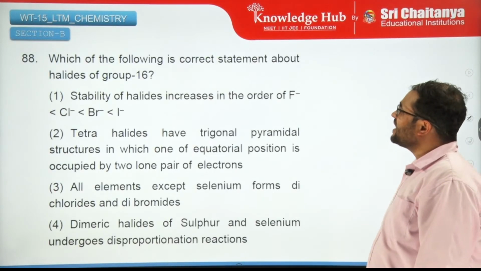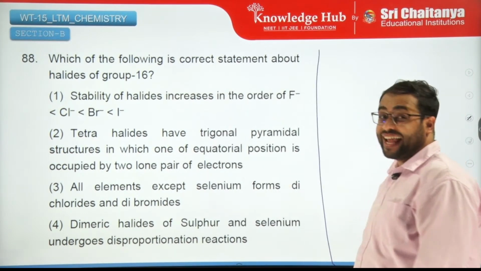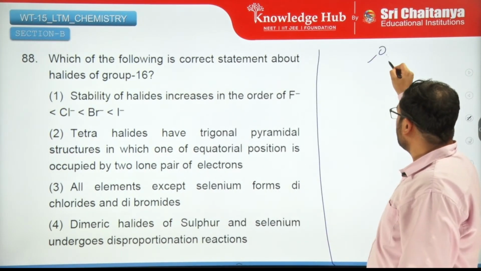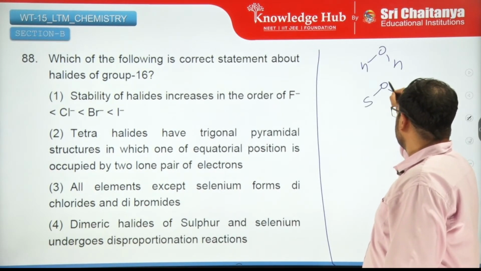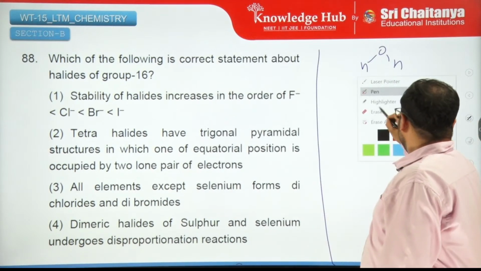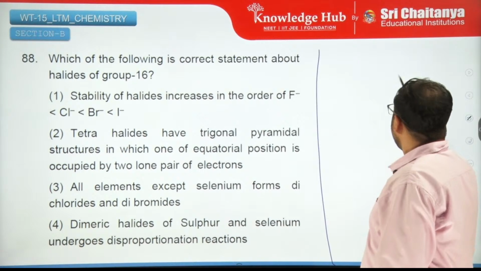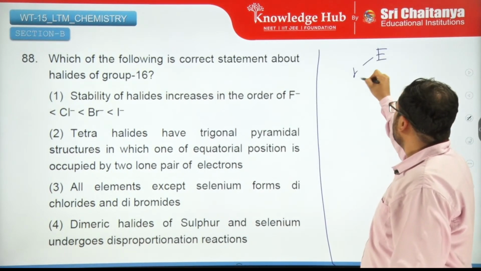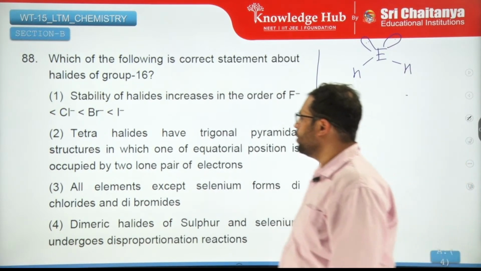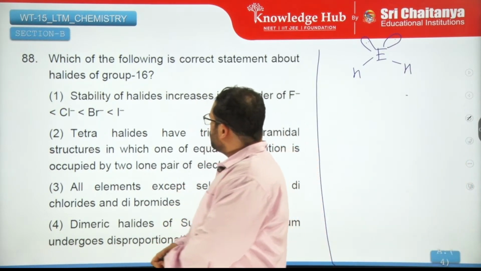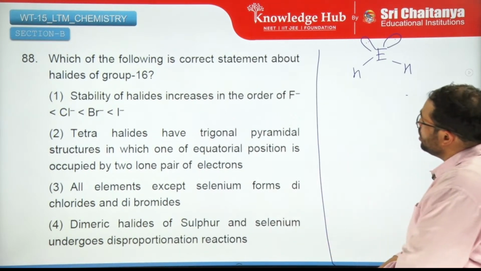Which of the following is the correct statement about halides of group 16? Halides means H, this is what they're talking about. The stability of halide increases in the order of this.